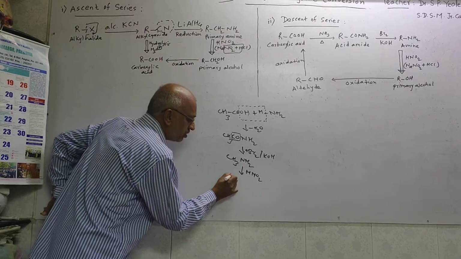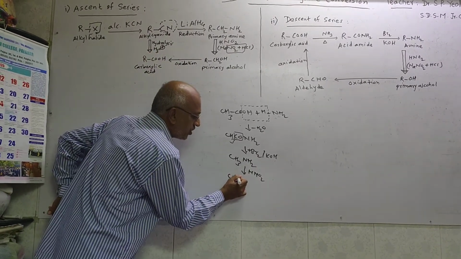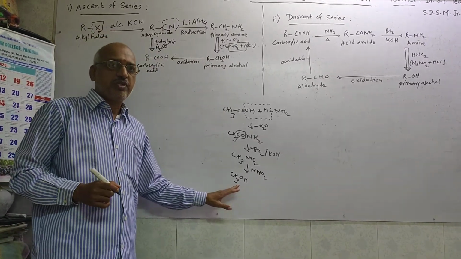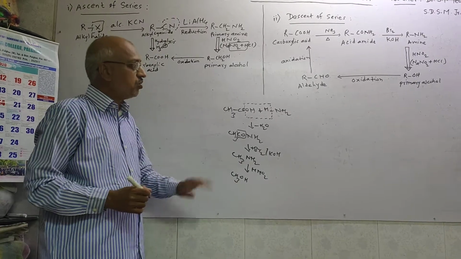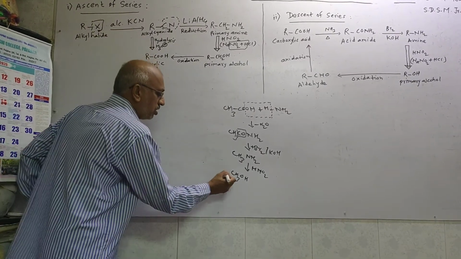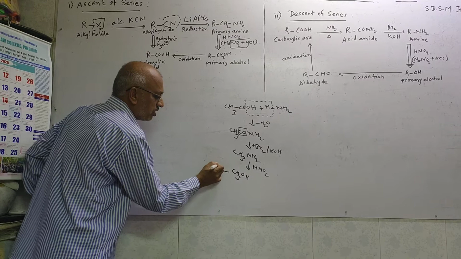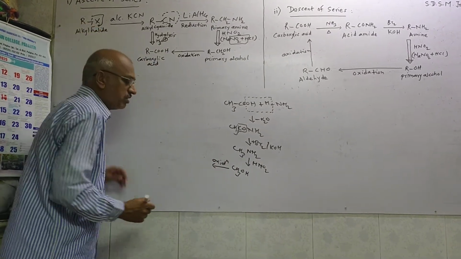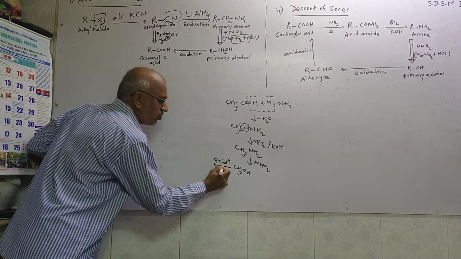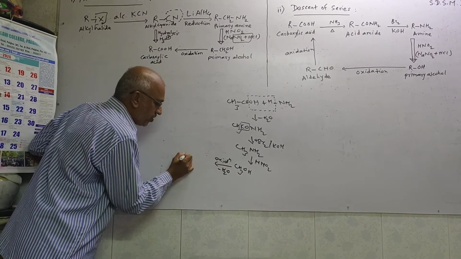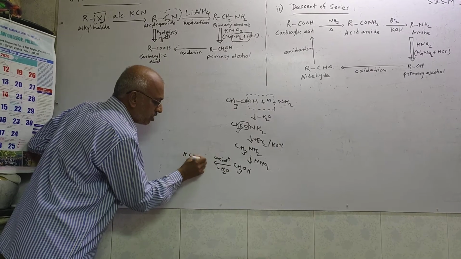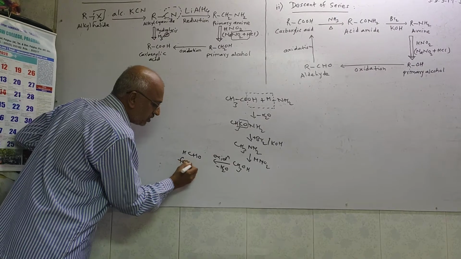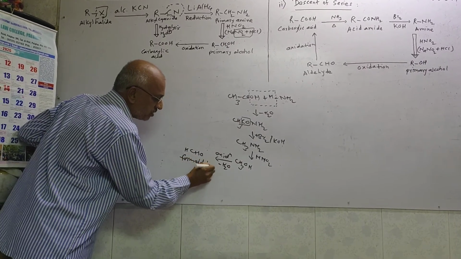Now with nitrous acid, this amino compound can be converted into the alcoholic group. That's why we get CH3OH. CH3OH means methyl alcohol. Now this methyl alcohol is a primary alcohol. It undergoes oxidation. By oxidation of methyl alcohol, it gives an aldehyde, like what? By loss of water molecules, it gives HCHO. HCHO is called formaldehyde.